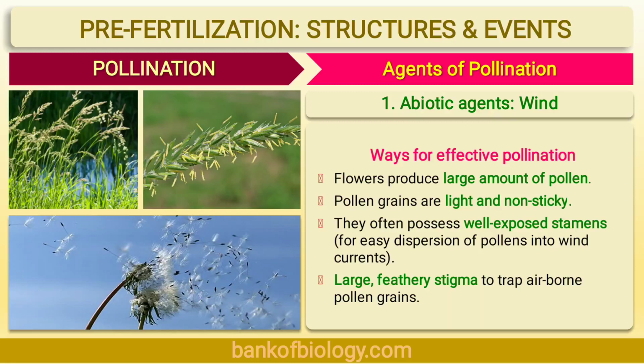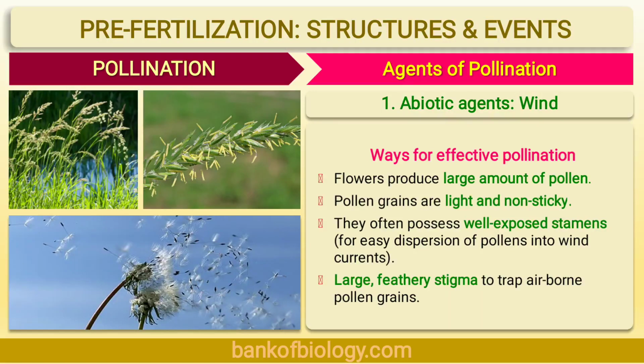Number 2. Pollen grains are light in weight. They are dry and produced in large number to increase the chances of pollination because there is a huge wastage of pollen grains in the wind pollination. This was the second adaptation. Now, number 3. Stigma is feathery to trap the pollens carried by the wind currents.